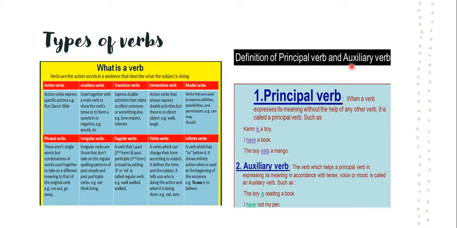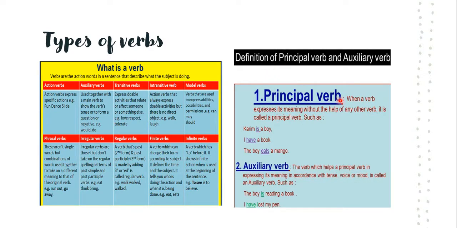I wrote everything on the board and you copied in your notebook, but still some children had a few doubts. Time and again they were asking me, ma'am, what is auxiliary verb, that they have forgotten, what is regular verbs, and what are gerunds and what are infinite verbs. So today a detailed explanation on types of verbs with examples.